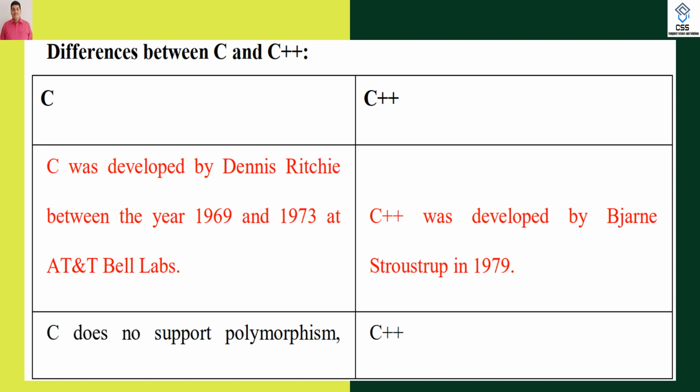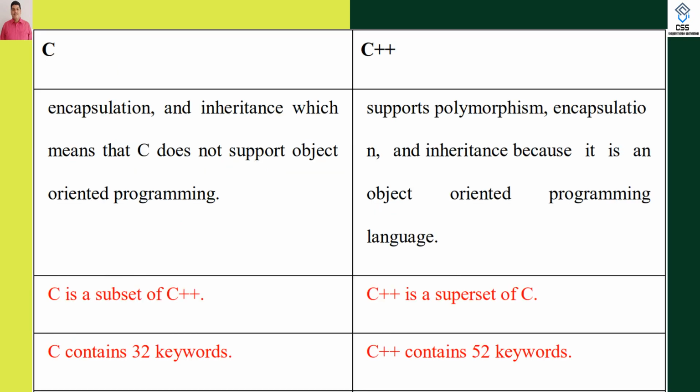That is the real example of polymorphism, and polymorphism is one of the important pillars in C++ that is not supported in C. In the OOPS concept we will go into detail, and in polymorphism there is a chapter 2. Hence it is written that C++ supports polymorphism, encapsulation, inheritance. Encapsulation means placing members and methods together in a single packet, which provides data hiding.